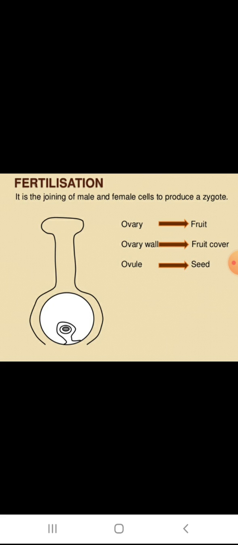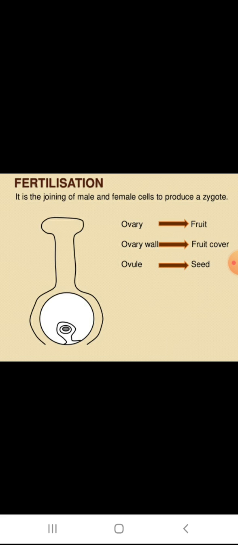So here is how fertilization takes place: female sex cell, pollen tube, stigma, pollen grain. On page number 150 you will find nicely how the fertilization takes place. So the pollen grain reaches the female sex cell in the ovule and it gets fertilized.